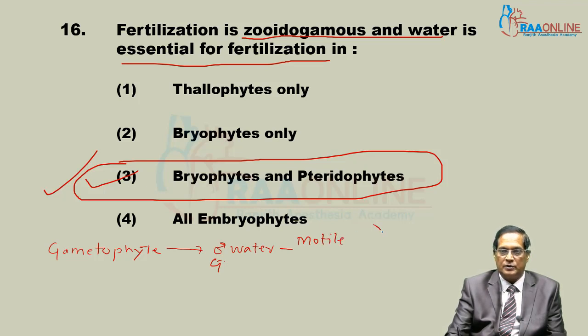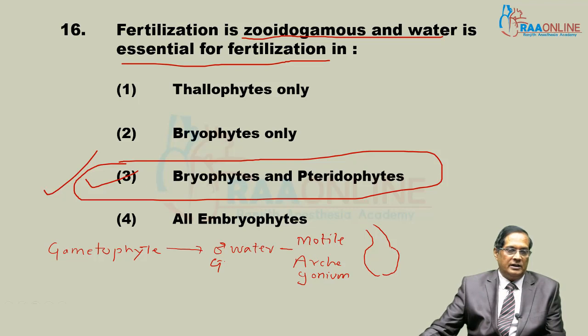The female reproductive structure of bryophytes and even pteridophytes is the archegonium. Within the archegonium, the swollen portion is the venter, in which the egg is located.